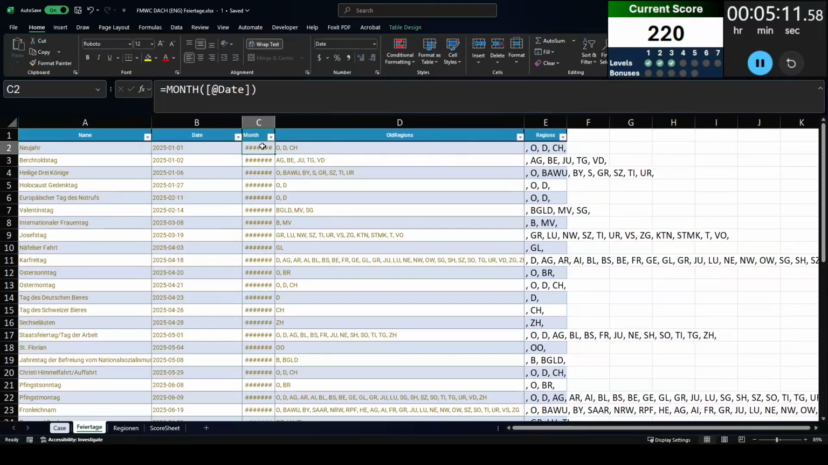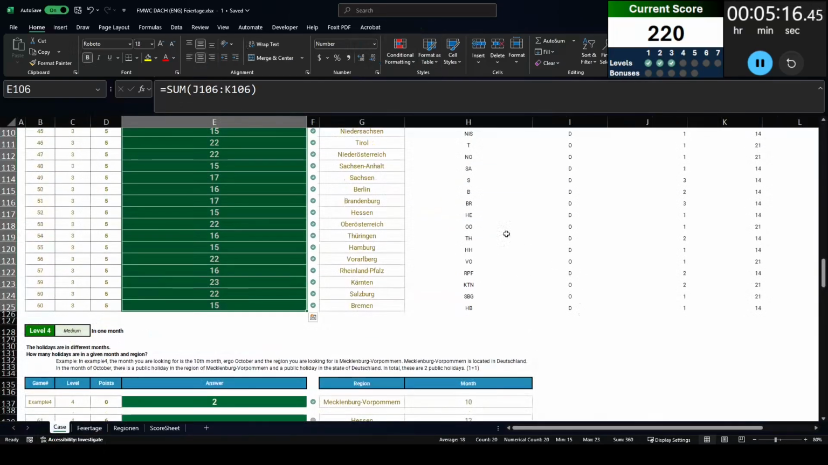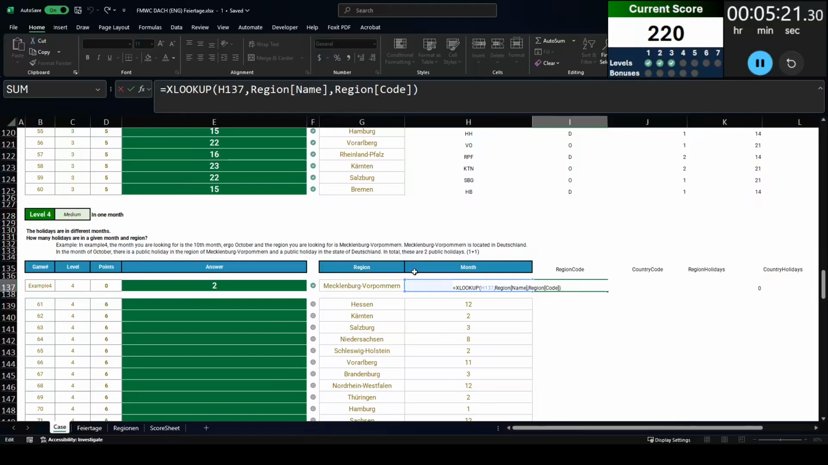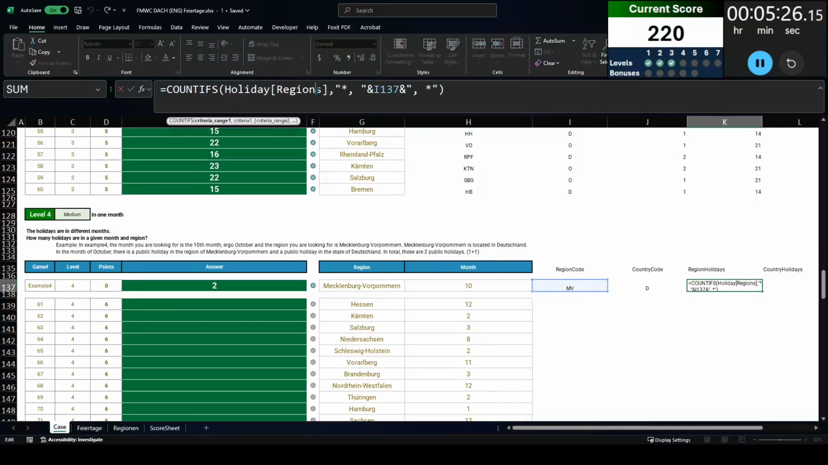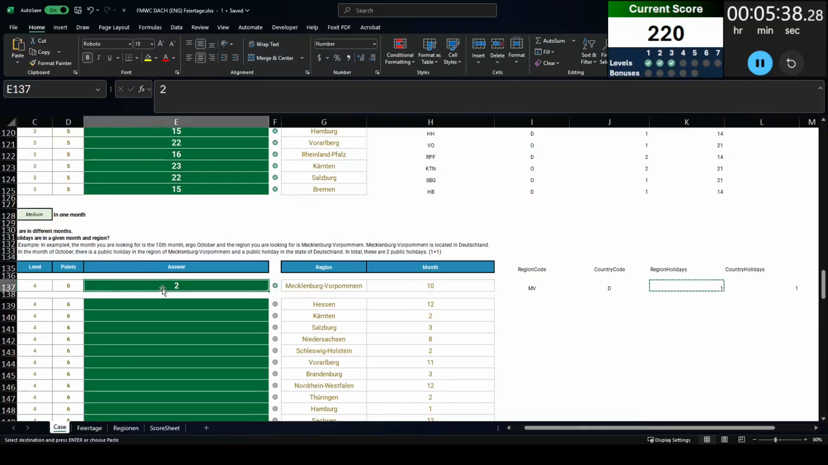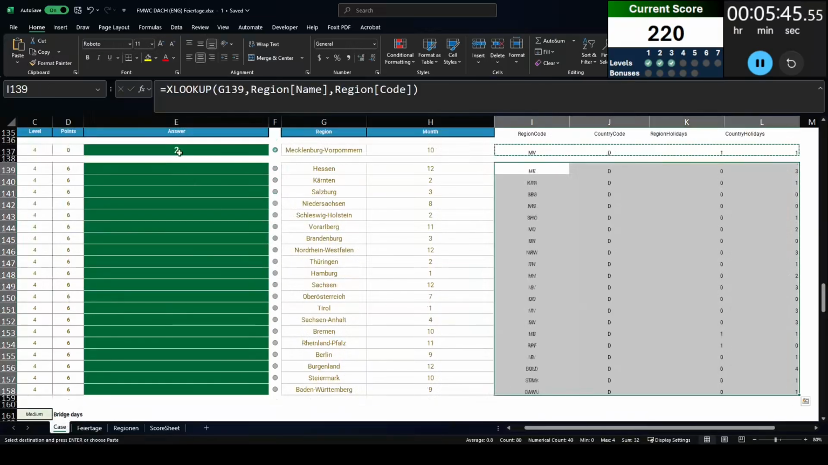So you see with this MONTH function, it just returns the number for the month. That's pretty easy and straightforward. And now I can take this same calculation that I just did for level 3, and all I need to do is include an additional criteria and criteria range, that criteria being the month that is listed. So now I have one region holiday and one country holiday for Mecklenburg-Vorpommern. And then that's going to give me the answer of 2, which is going to help me solve the rest of this level.